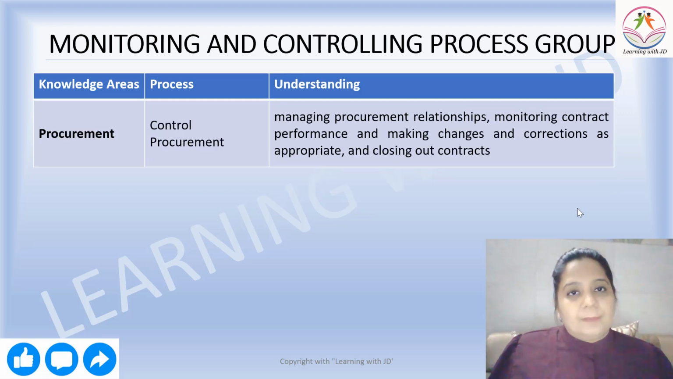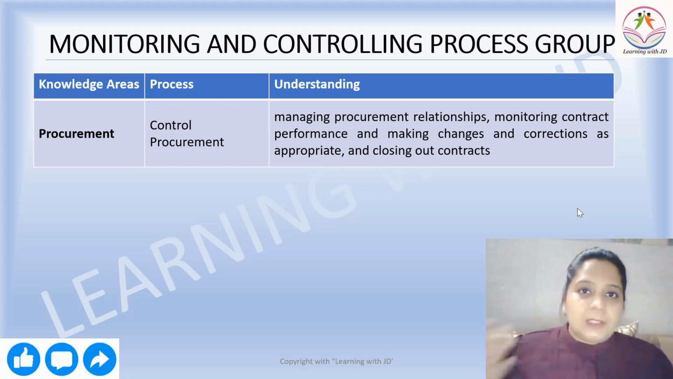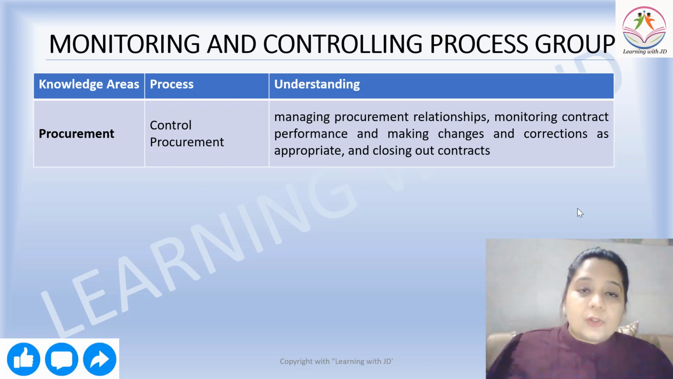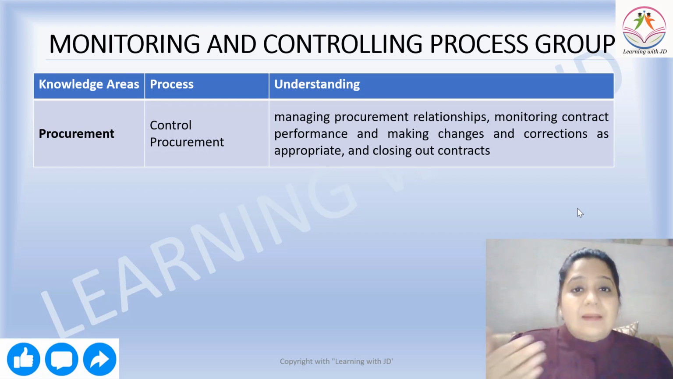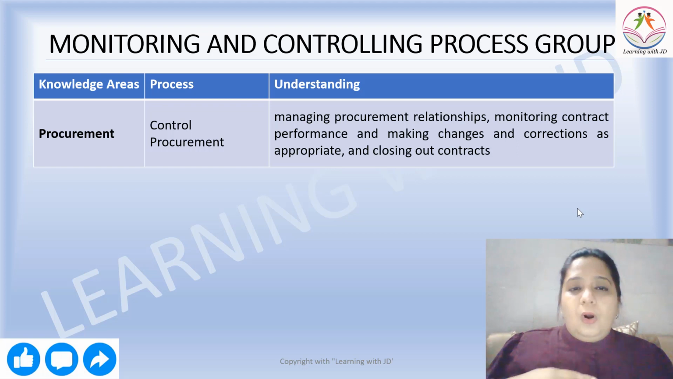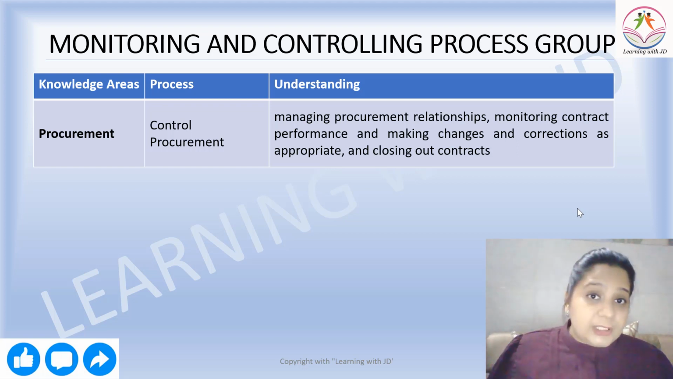Then you talk about procurement. Procurement, all the relationships that you are talking about with the third party come under control procurement. You need to control your procurement, right? So managing procurement relationships, monitoring contract performance, and making changes and corrections as appropriate, and closing out contracts. All the third party relationships, including the contracts, the payouts, the quality checks, everything will come under control procurement.